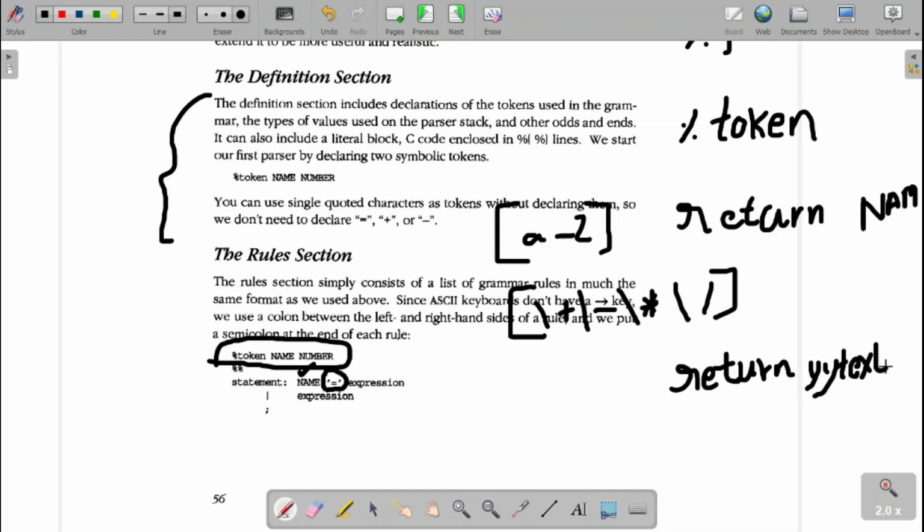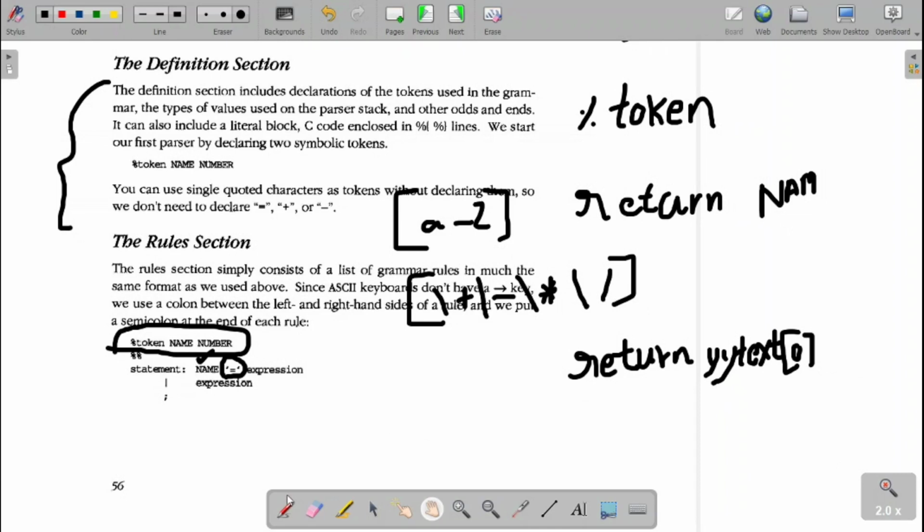yytext is a single operator, so a single character, and I will use the index 0 there. Now there are two ways of returning the values from the lex. Either this way, or even this is allowed, that is a name. I am giving a name for this alphabet, a variable name. I am giving the token name. Even this is also a token, and even these are also tokens.